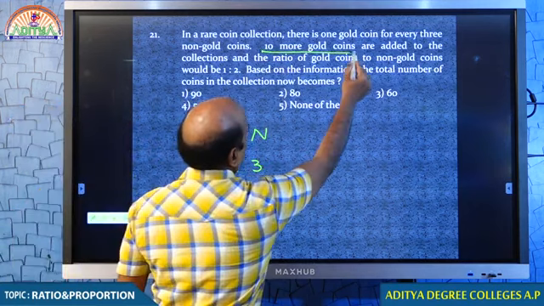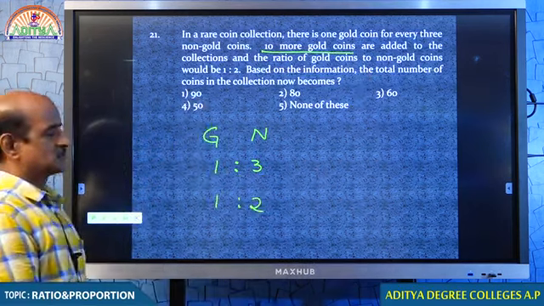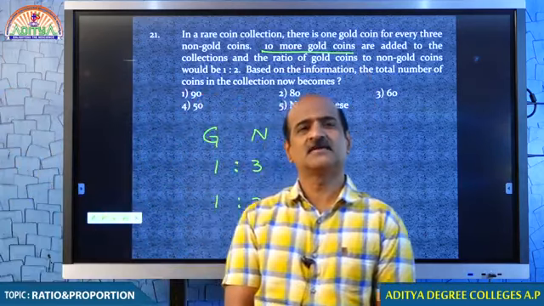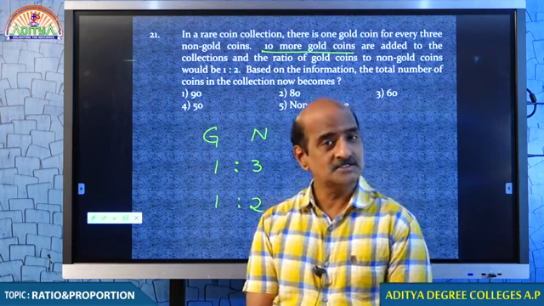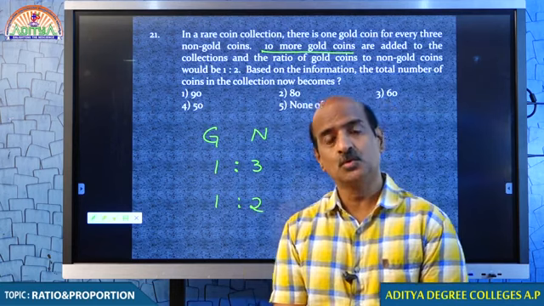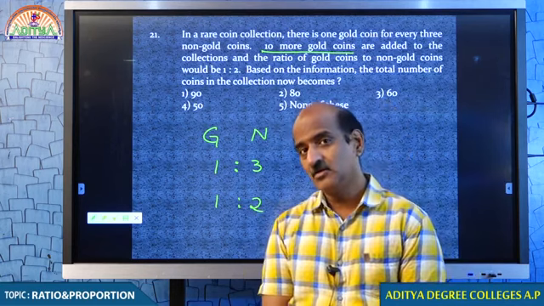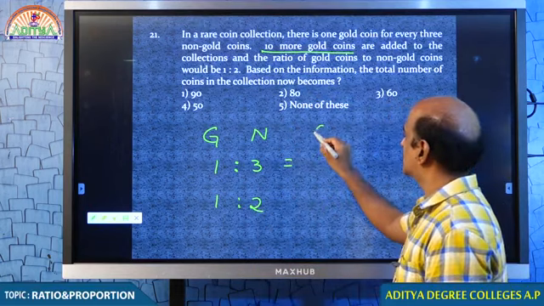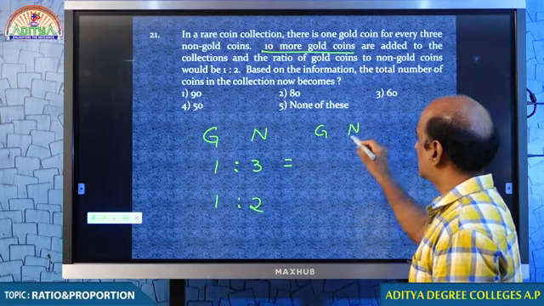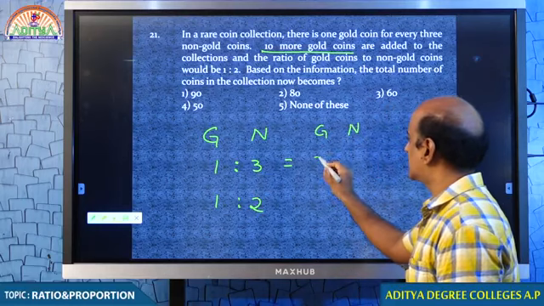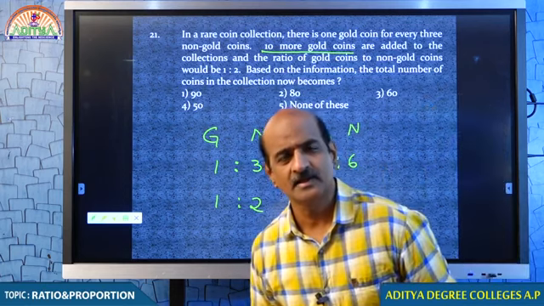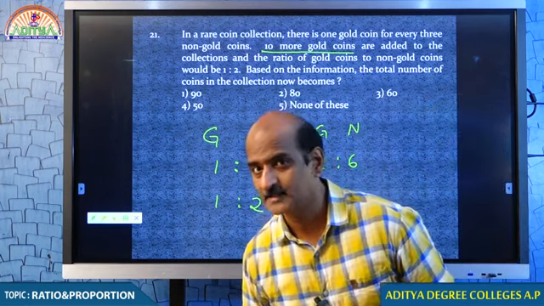When 10 more gold coins are added to the collection. What was the initial ratio? It was 1:3. It changes to 1:2 after adding 10 gold coins. Okay. Therefore, I do one thing, my dear students. Gold and non-gold coins 1:3. I want to take 2:6. Can I? You know that I can.